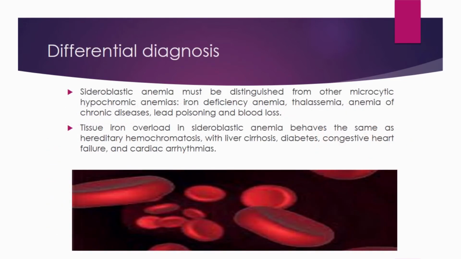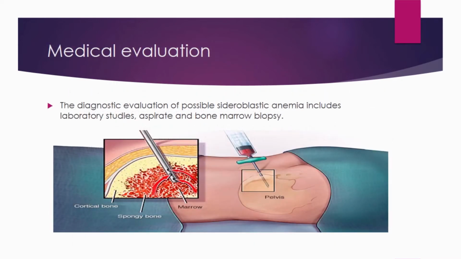Differential diagnosis. Sideroblastic anemia must be distinguished from other causes of microcytic hypochromic anemia, such as iron deficiency anemia, thalassemia, anemia due to chronic diseases, lead poisoning and blood loss. Tissue iron overload in sideroblastic anemia behaves the same as hereditary hemochromatosis with liver cirrhosis, diabetes, congestive heart failure and cardiac arrhythmias. Medical evaluation. The diagnostic evaluation of a possible sideroblastic anemia includes laboratory studies and also bone marrow aspirate